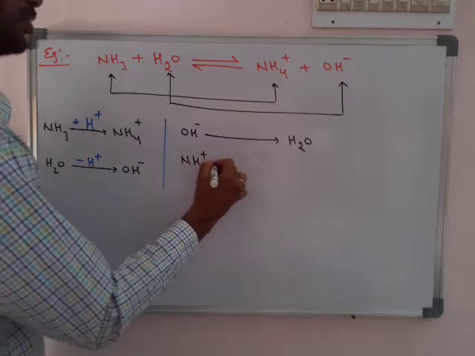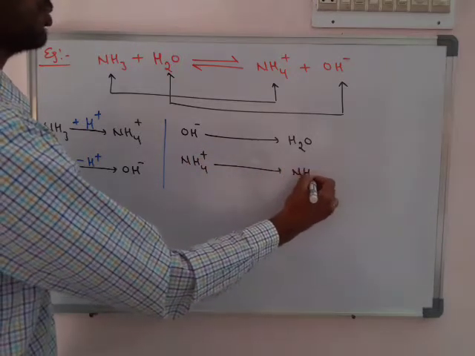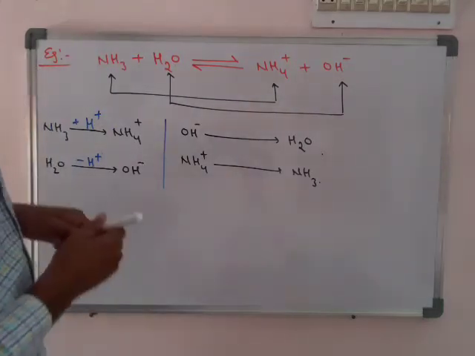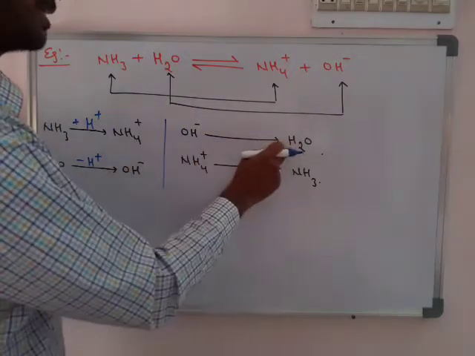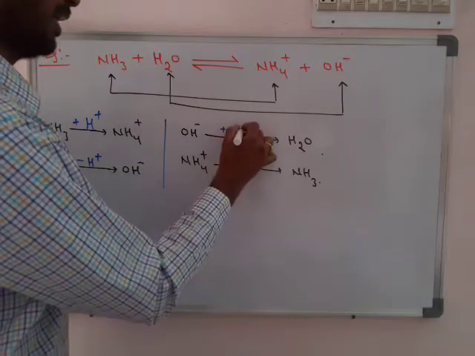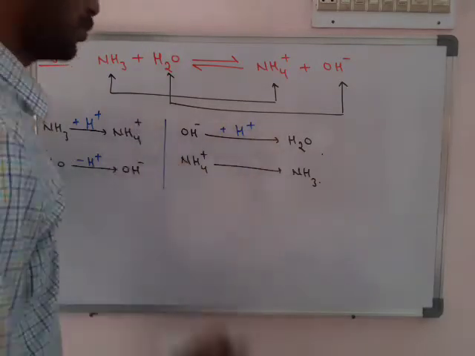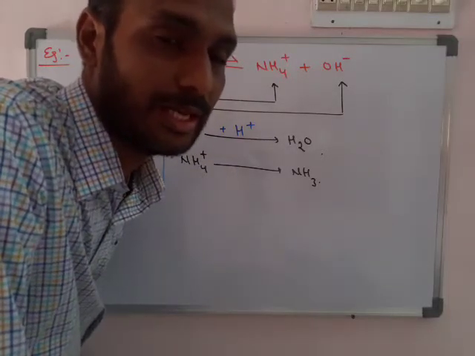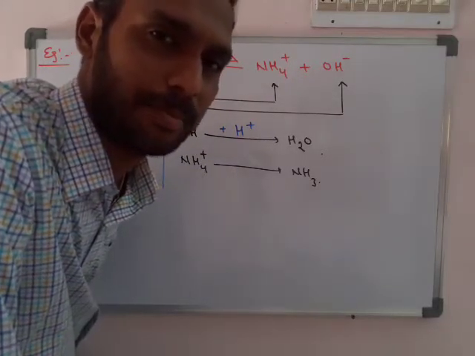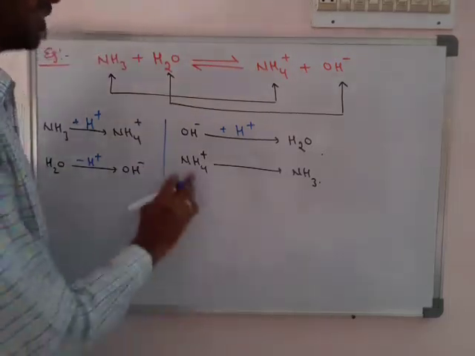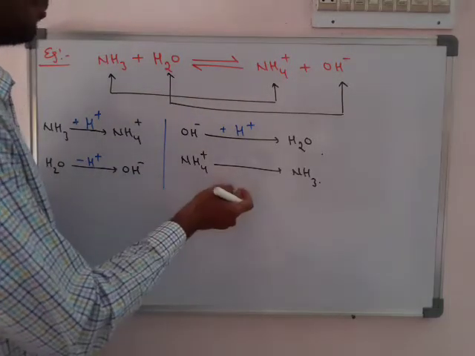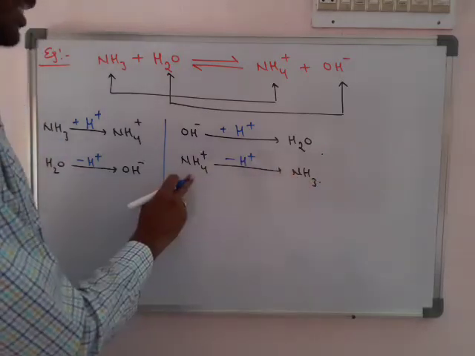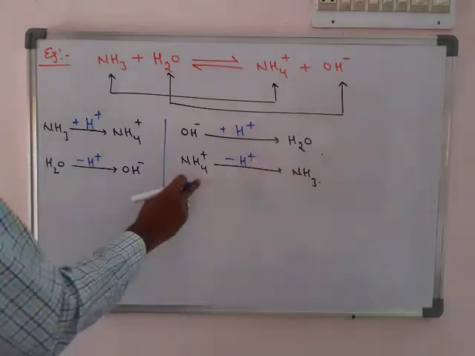Exactly opposite reactions. NH4 plus changes to NH3. Then what change takes place? OH minus changes to H2O, means it is gaining H plus. Means OH minus ion gains H plus, so here it worked as a base, accepting H plus కాబట్టి. NH4 plus, losing H plus to form NH3 కాబట్టి, NH4 plus acts as an acid.